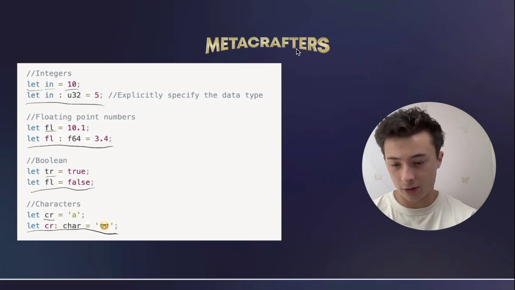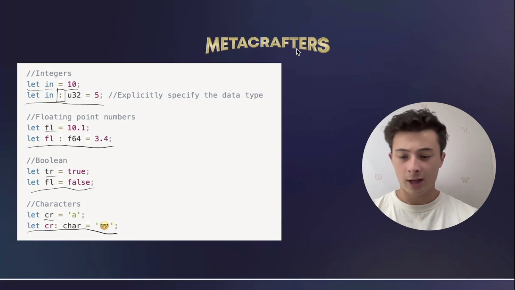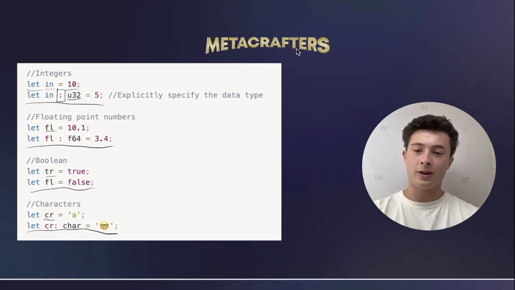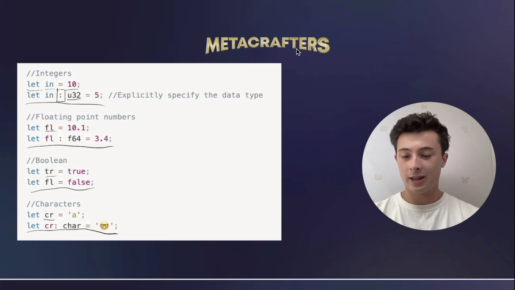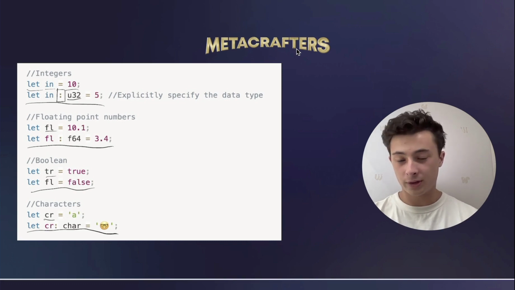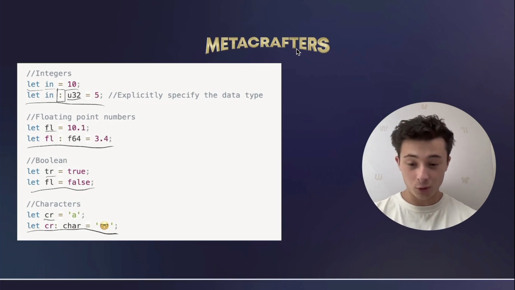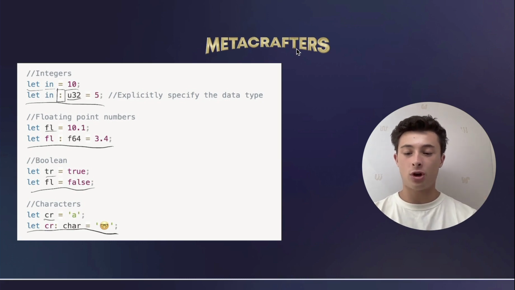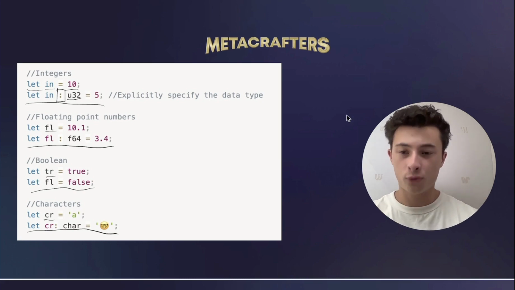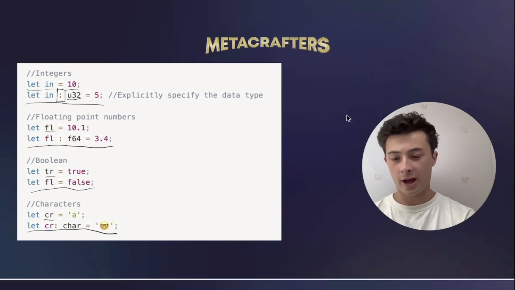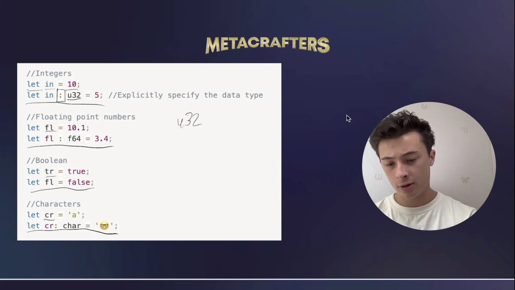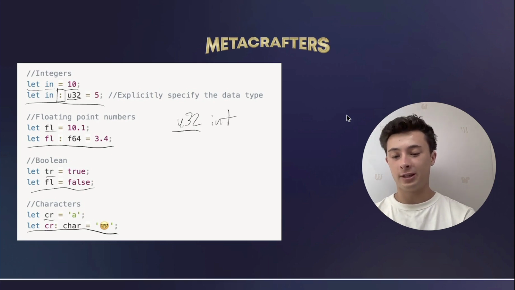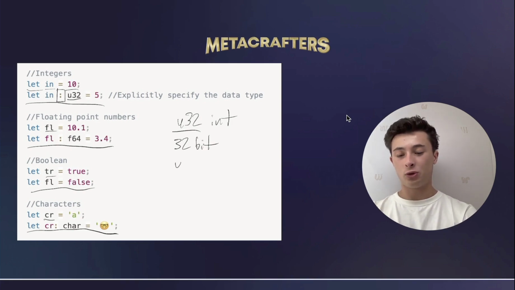Now, what do we have down here? We have a colon and a u32, which is different than what we have up there. This type of definition is very specific to Rust. In C or C++, you have to define the data type, and that's necessary. In Python, you don't need to define the data type at all. In Rust, it gives you the option of defining the data type. For u32, this just means that we have a u32 integer, which specifies the length. So this would mean 32-bit. We could do the same thing for, let's say, a u8 integer, which would be 8-bit instead of 32.